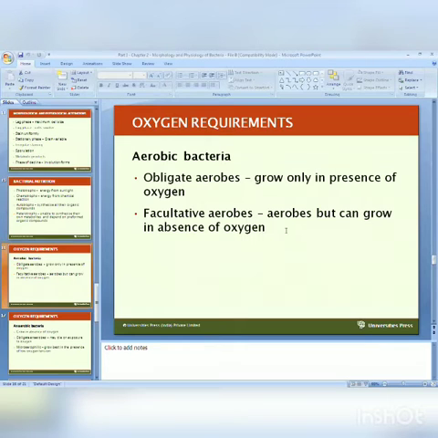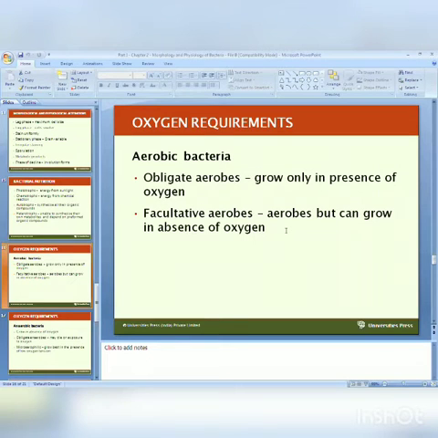Now the next criterion is the oxygen requirement. Bacteria always require oxygen, carbon, nitrogen for growth. Depending on oxygen requirement, bacteria are divided into 2 groups, aerobic bacteria and anaerobic bacteria. Aerobic bacteria are those which grow in the presence of oxygen. Again there are different types. Obligate aerobes grow only in the presence of oxygen; maximum oxygen is always required. For example, Neisseria, Pseudomonas aeruginosa or Vibrio require a high amount of oxygen for their growth.